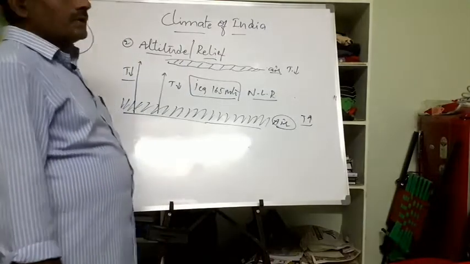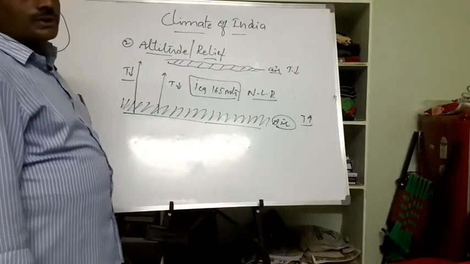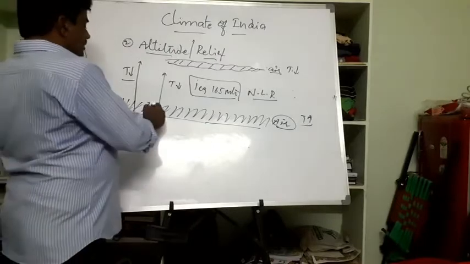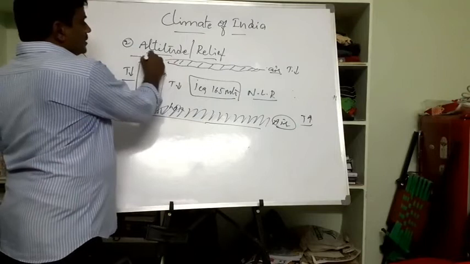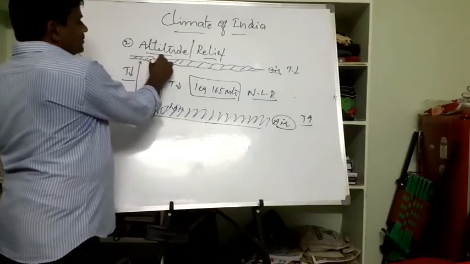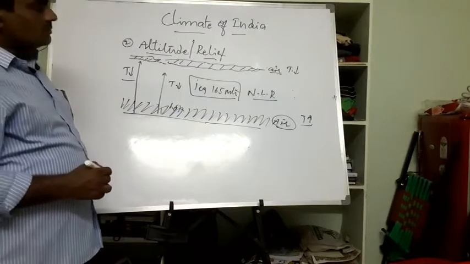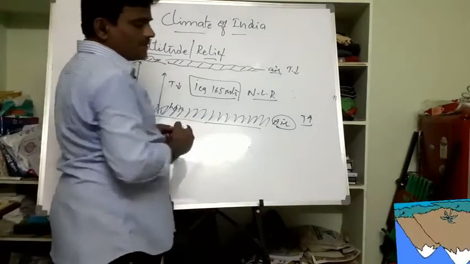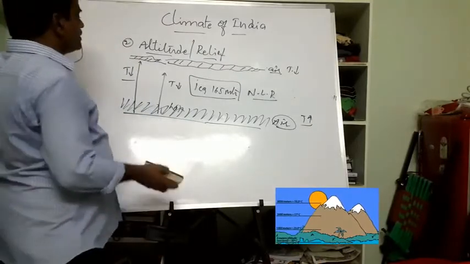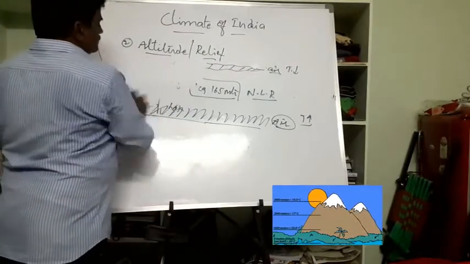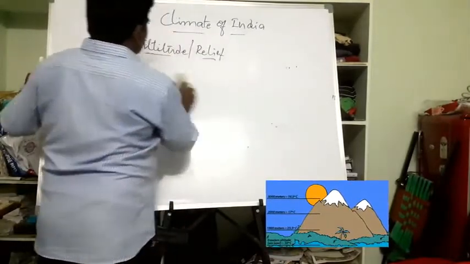Whenever air has more density, it can definitely trap more heat, so that area is hotter. As we move away from this, the layer of atmosphere is very thin, so it cannot trap more heat. So here the temperature is low. That's the reason for the decrease in temperature of 1 degree centigrade for every 165 meters of height, right? This is generally what we call the normal lapse rate.